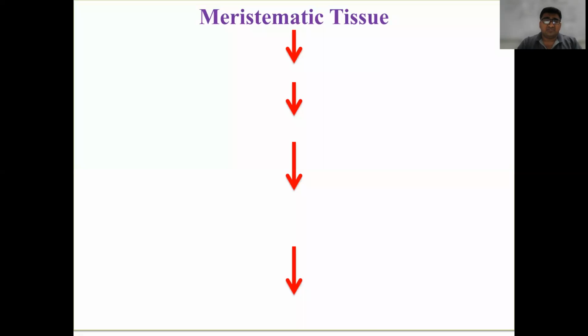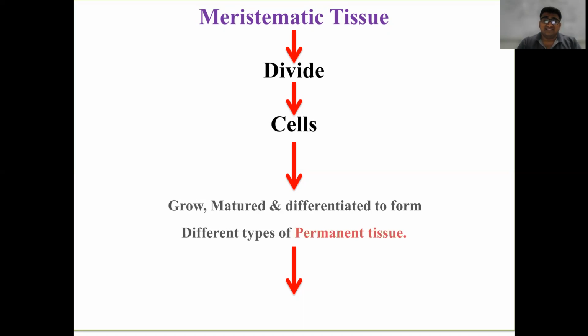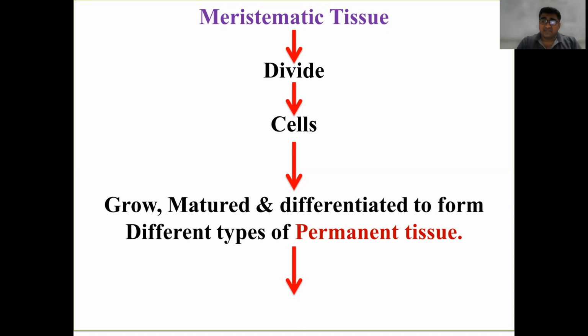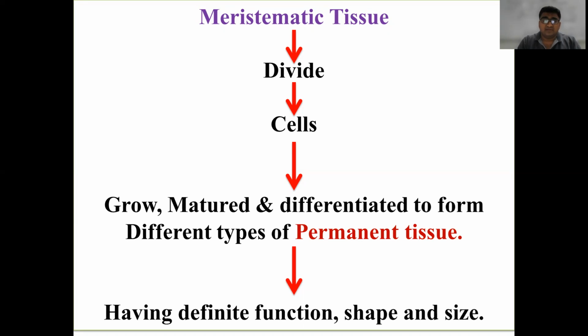So the meristematic tissue, as we have studied earlier, is continuously dividing and produces different types of new cells. These cells grow and get mature. After maturation, such cells get differentiated into different types of cells having particular functions, which leads to formation of a permanent tissue.